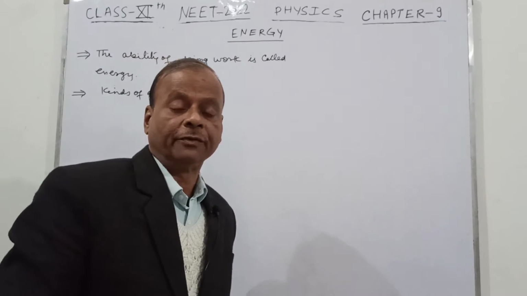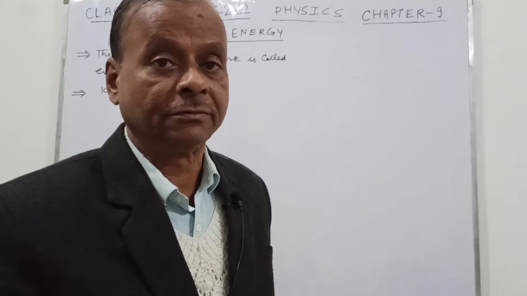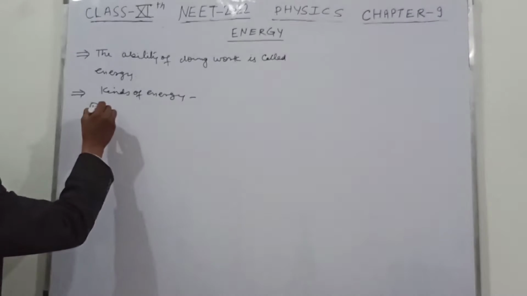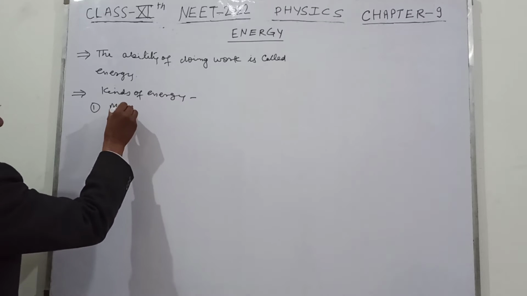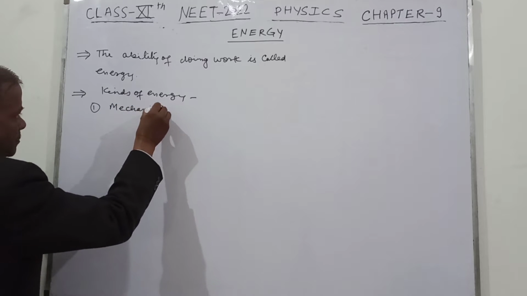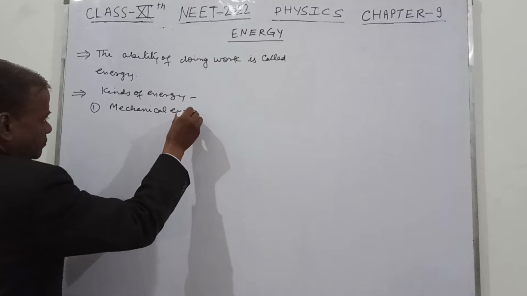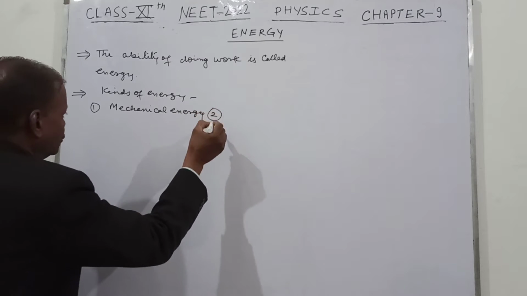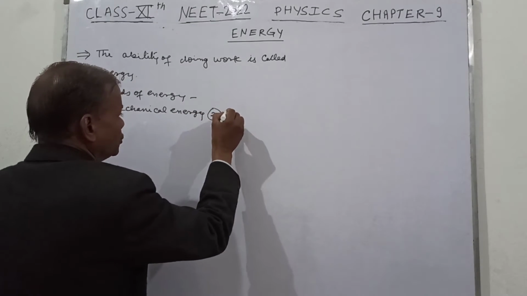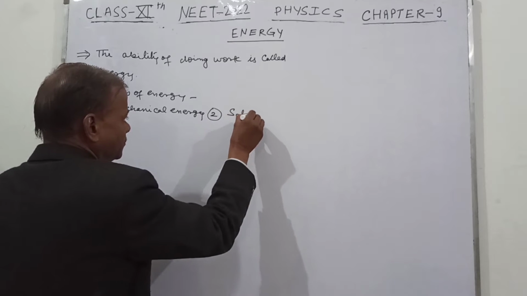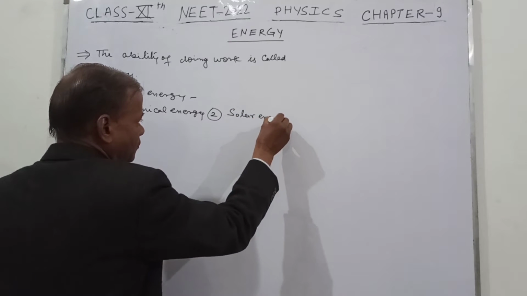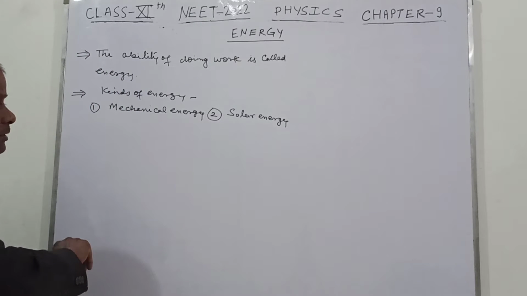Kinds of energy. There are a number of energies, and our universe is full of energies. Like number one, the mechanical energy. Number two, the solar energy. You have heard the name of this solar energy.